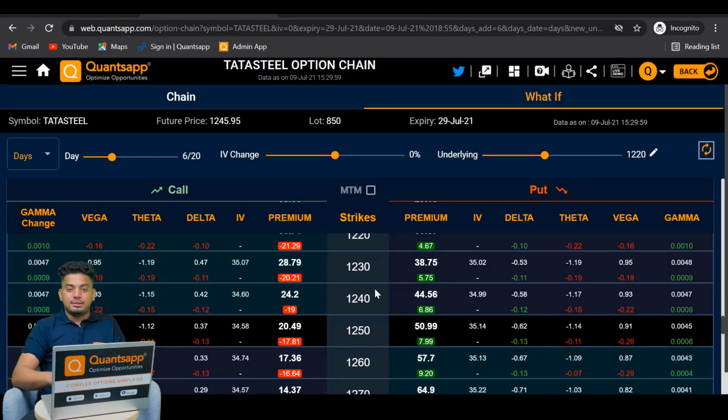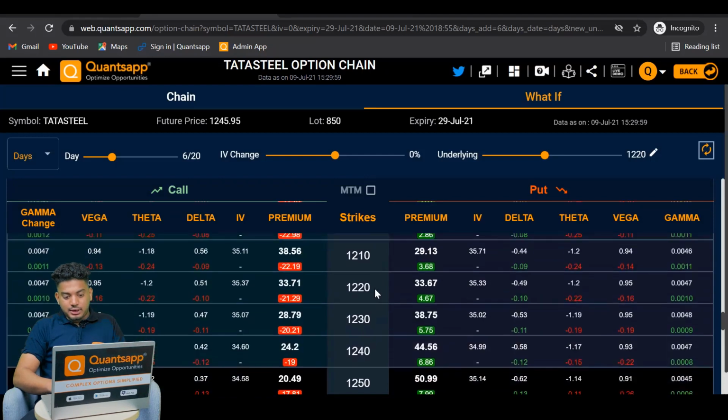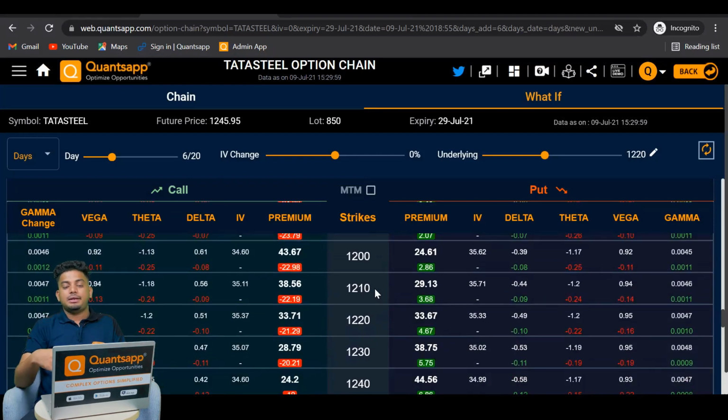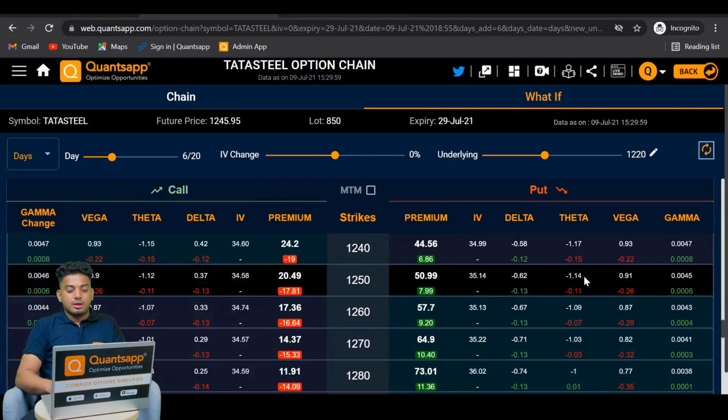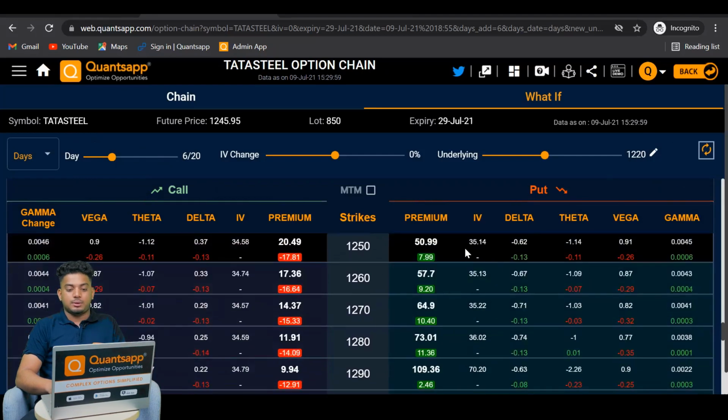So now if you can see, all of the put strikes have witnessed an increment in the premium. This is the change in premium, and this is what the premium is going to be if you hold this option for 6 days and if the price goes up till 1220 rupees. So you see, all of the put prices have gone up.